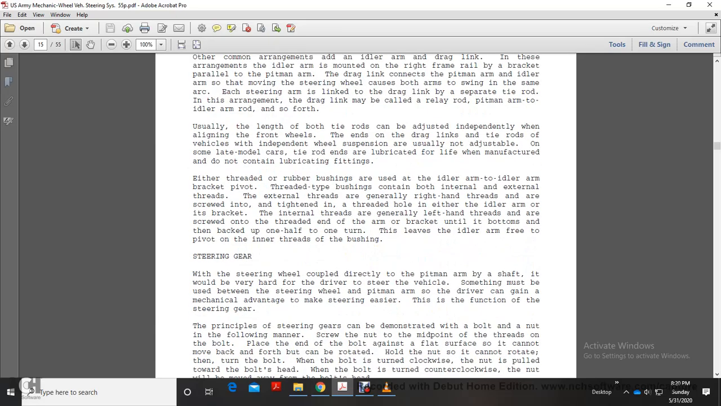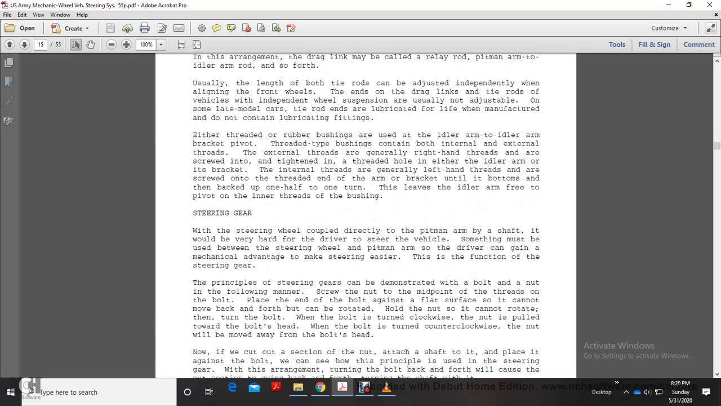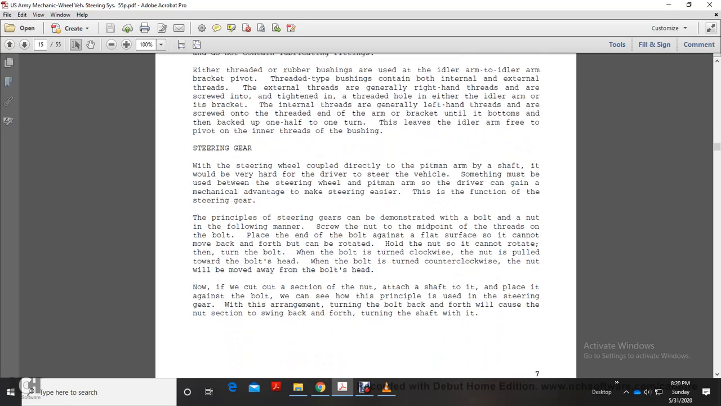The length of both tie rods can be adjusted independently when aligning the front wheels. The ends of the drag link and tie rods on vehicles with independent wheel suspension are usually not adjustable. On some late model cars, tie rod ends are lubricated for the life of the manufacturer's warranty and do not contain lubricating fittings. Threaded rubber bushings are used with the idler arm at the idler arm bracket pivot.